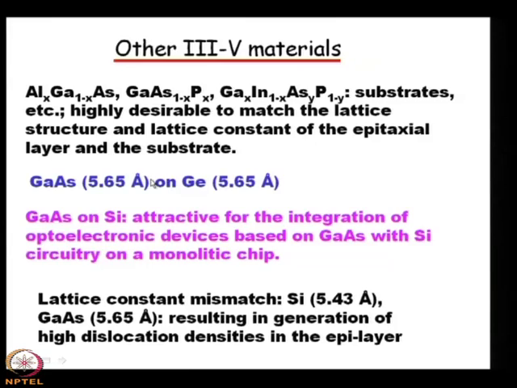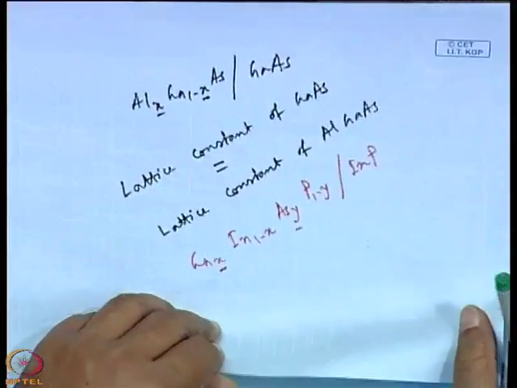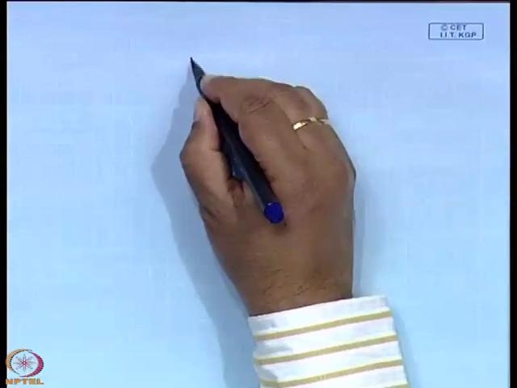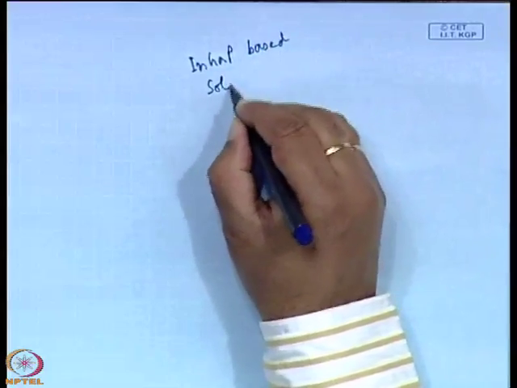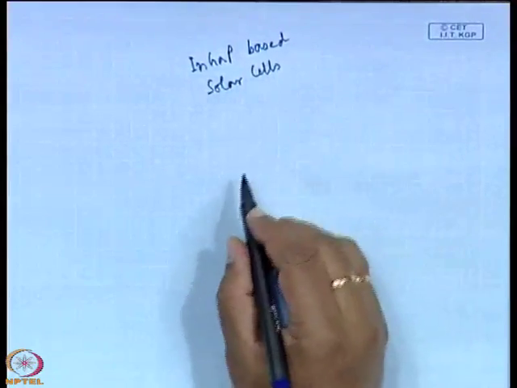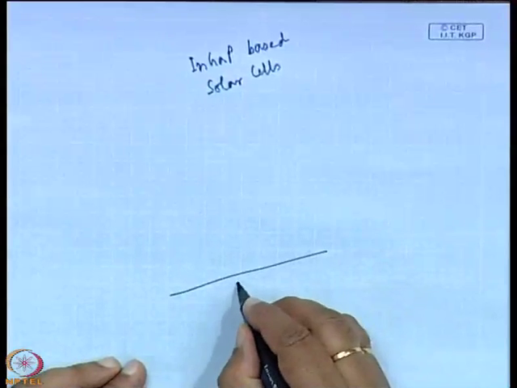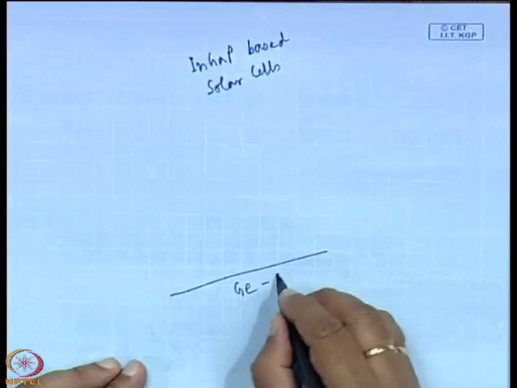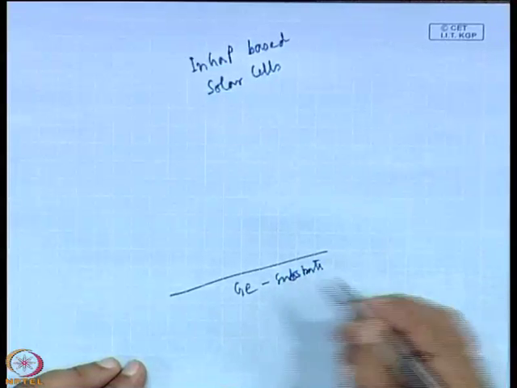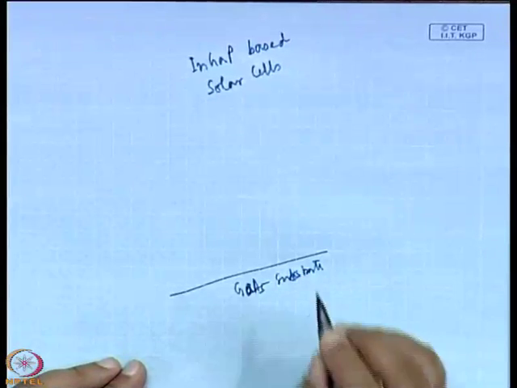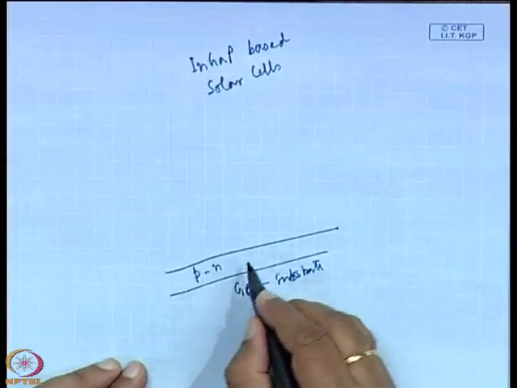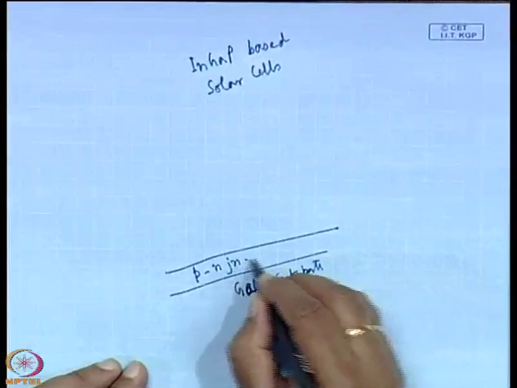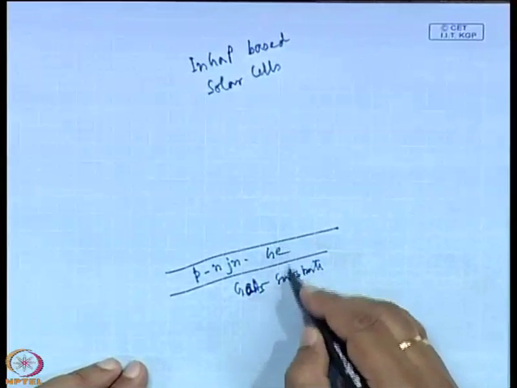And this is a very important material, particularly if you take the example of the 3-5 solar cells, indium gallium phosphide based solar cells. The structure is essentially, first you take a germanium substrate or a gallium arsenide substrate, then on the substrate, after a buffer layer, you grow a p-n junction of germanium, because it is lattice matched to gallium arsenide.